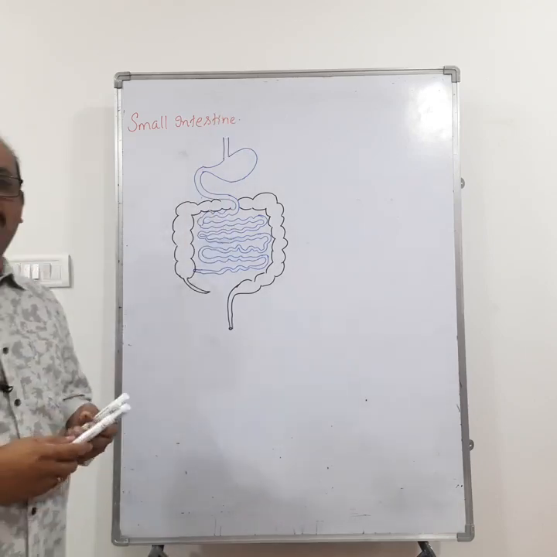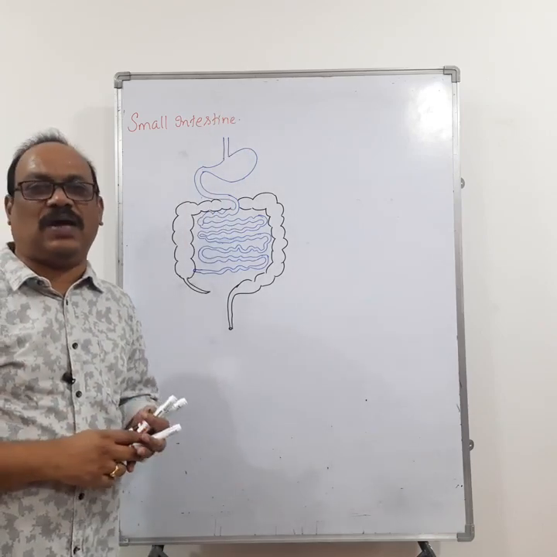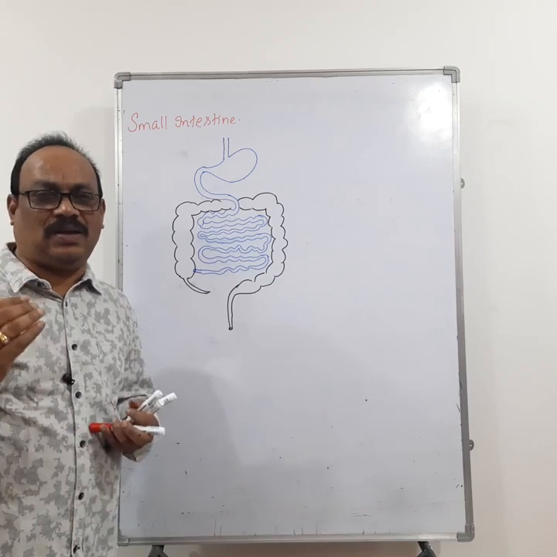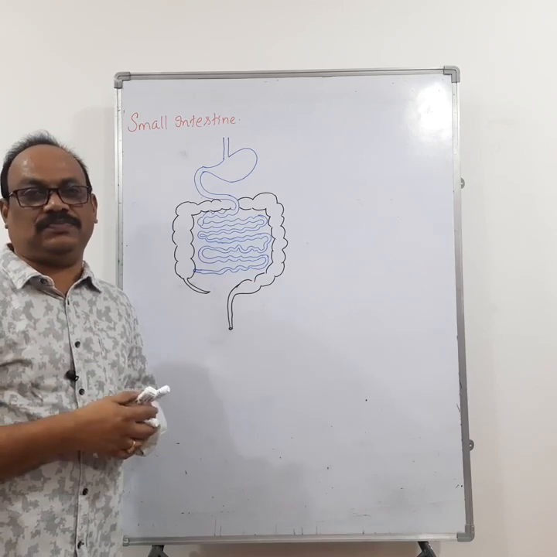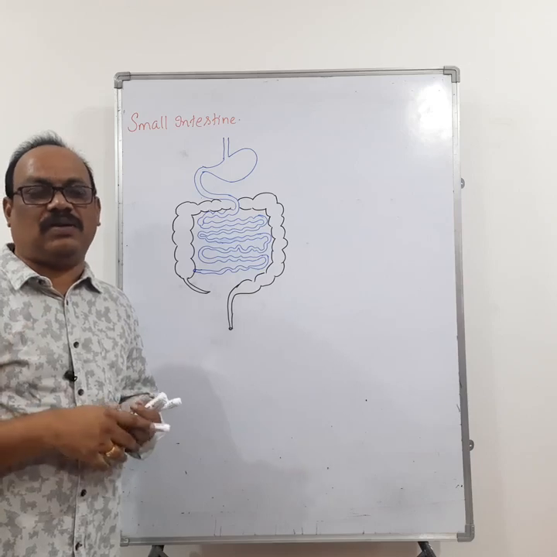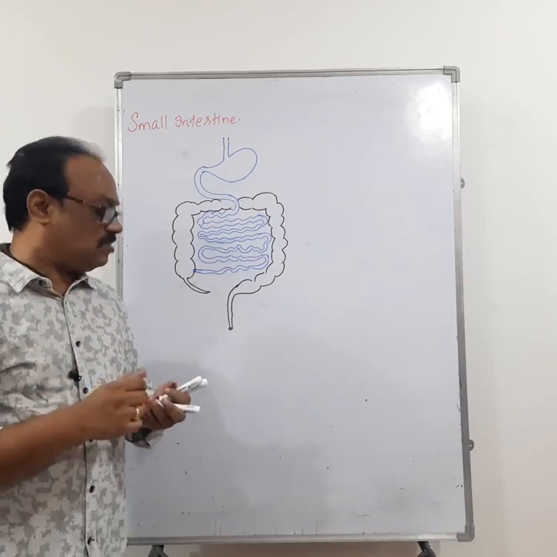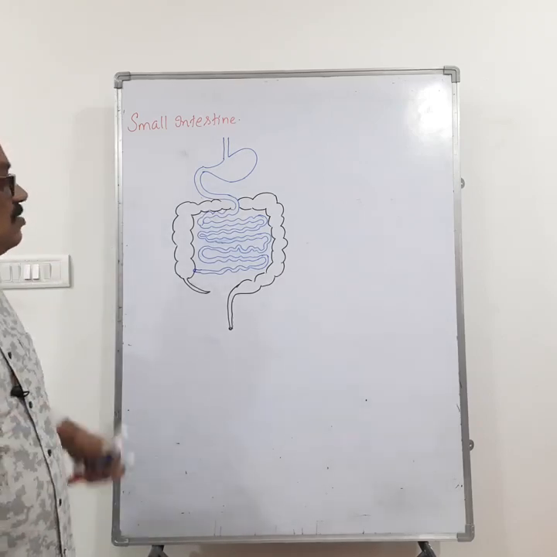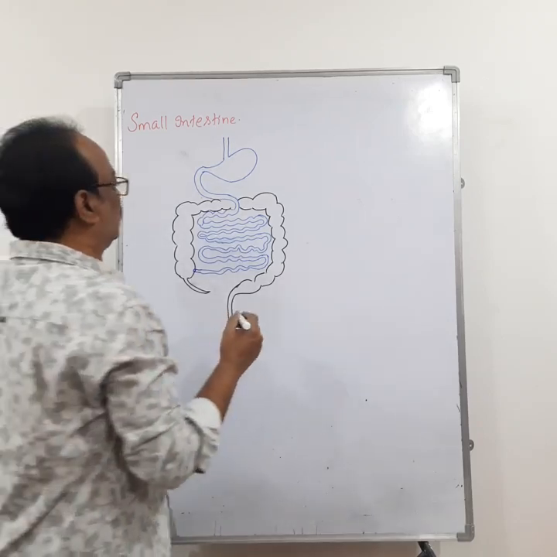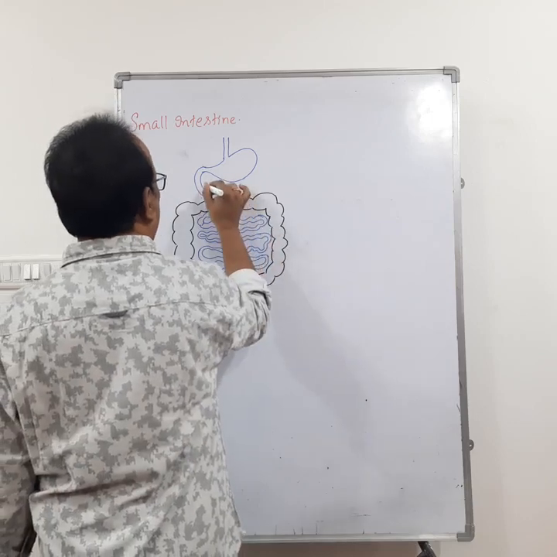So if you see the small intestine, it is the longest part of the alimentary canal. That means it is nearly 20 feet in length. And the small intestine is divided into 3 parts.